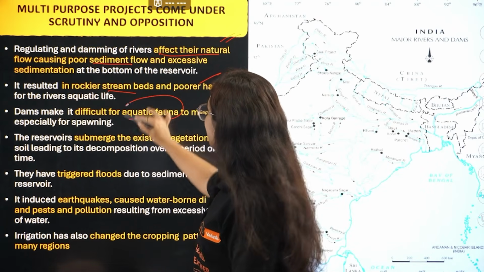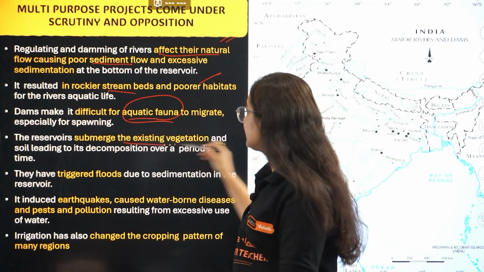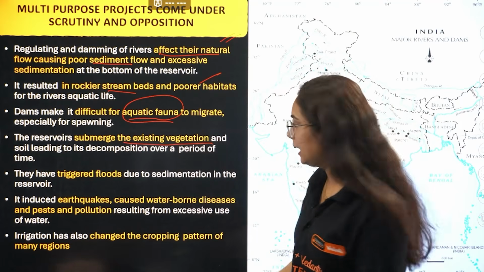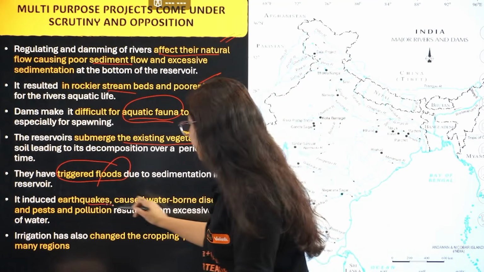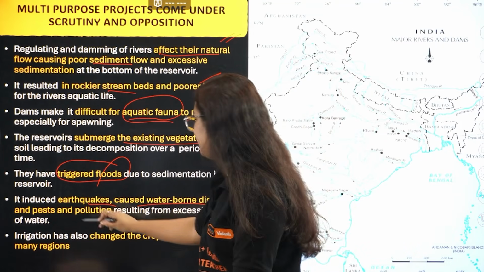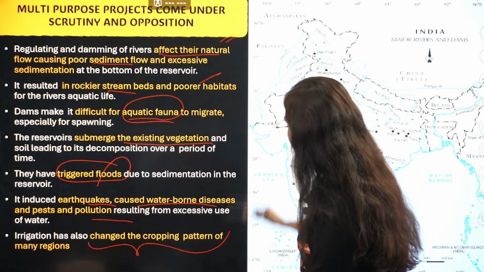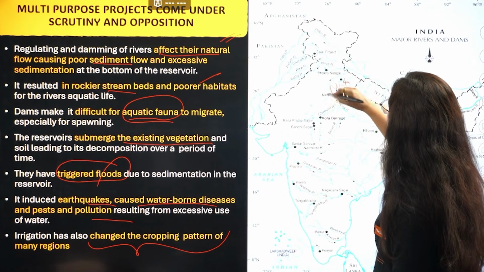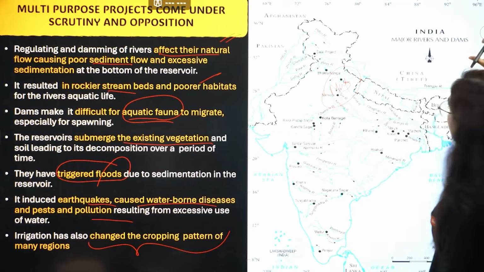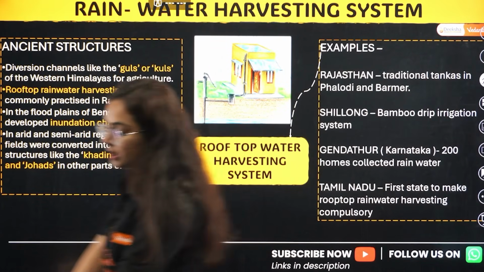Dams for aquatic animals, it became difficult, right? It submerged the existing vegetation because of that flood. It triggered floods. It caused earthquake, waterborne diseases, pollution, etc. And irrigation changed the cropping pattern of many regions. This map work is quite important, beta. All the dams of India are there. Okay, last important topic from this chapter.